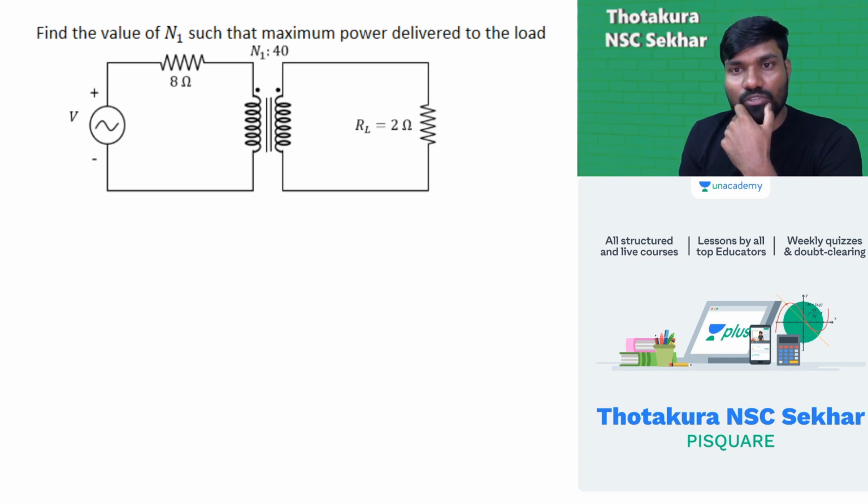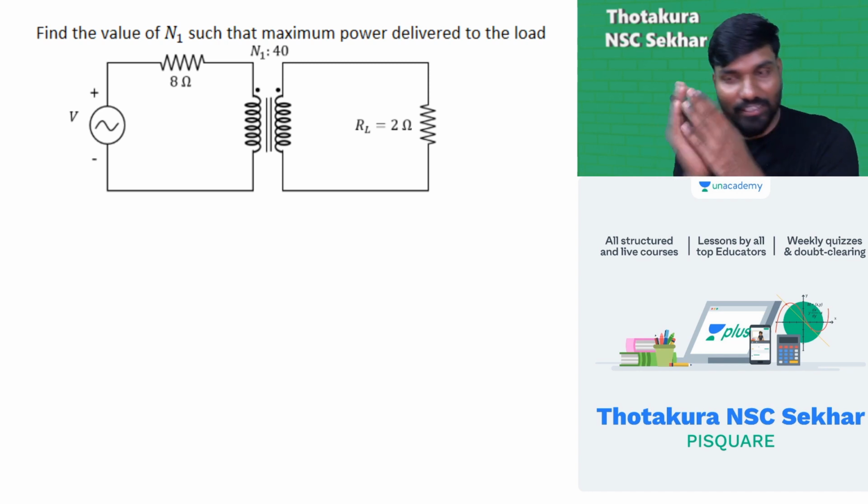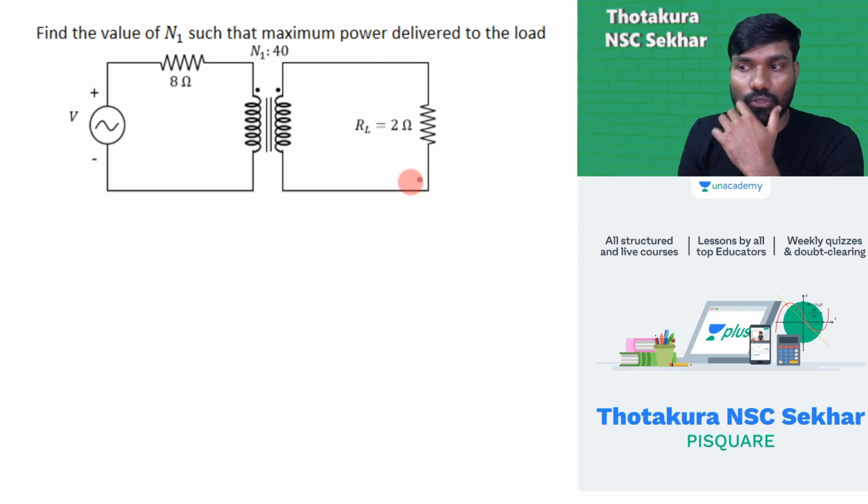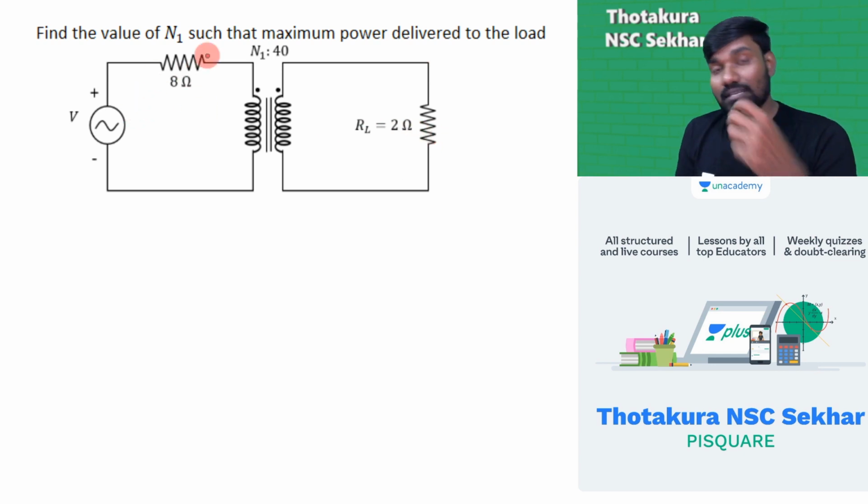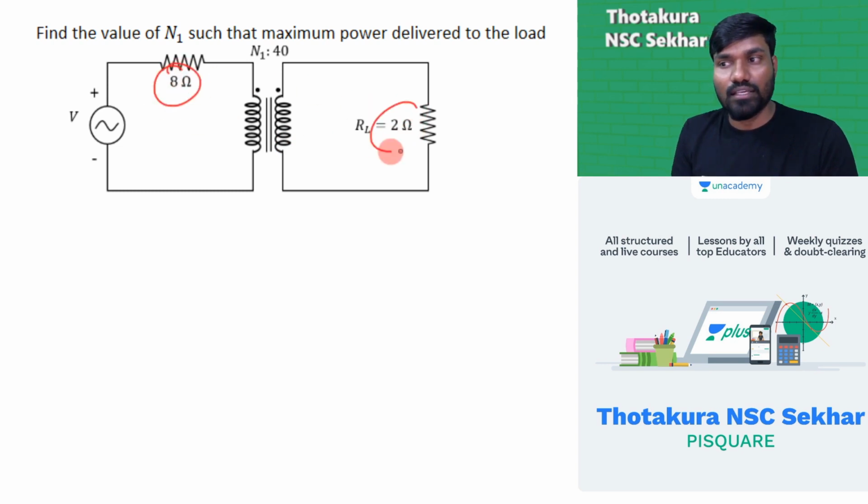Find the value of N1 such that maximum power is delivered to the load. Okay? What should be the value of N1 so that maximum power will be delivered to the load? We know the maximum power transfer theorem, its application. This is the beauty of the transformer. Transformer is for the maximum power transfer. Here we have 2 ohm. Here we have 8 ohm.